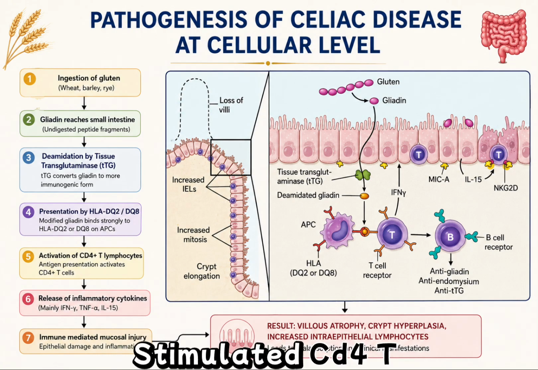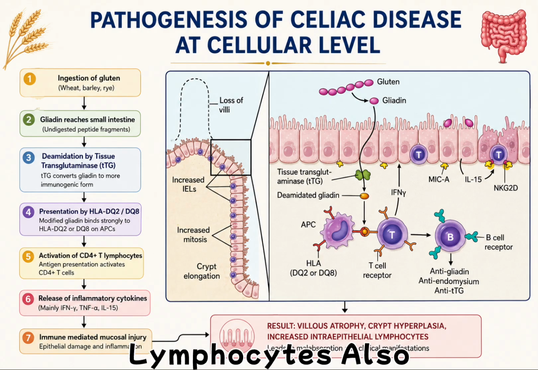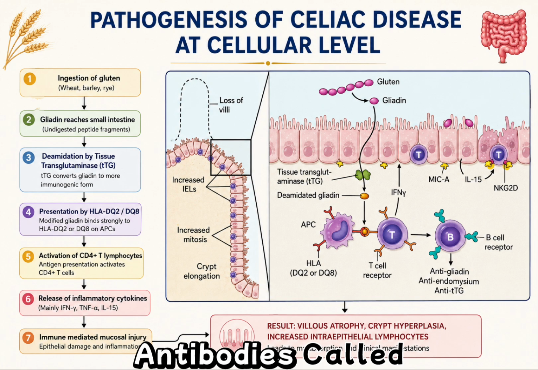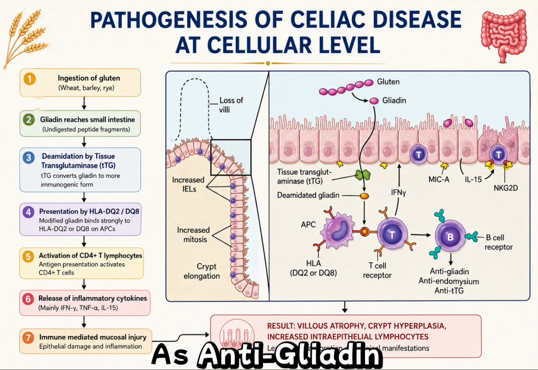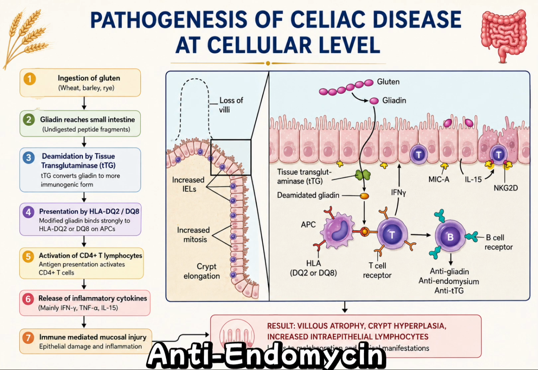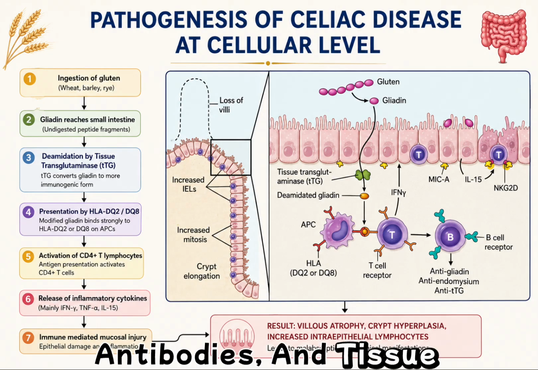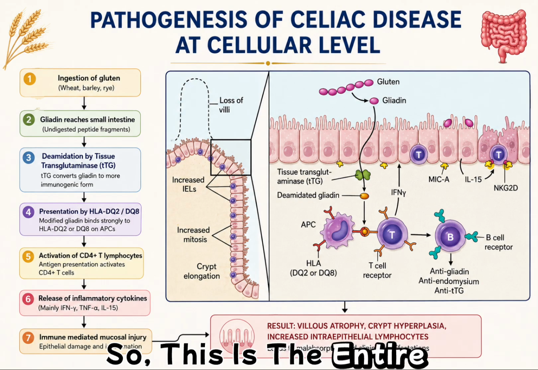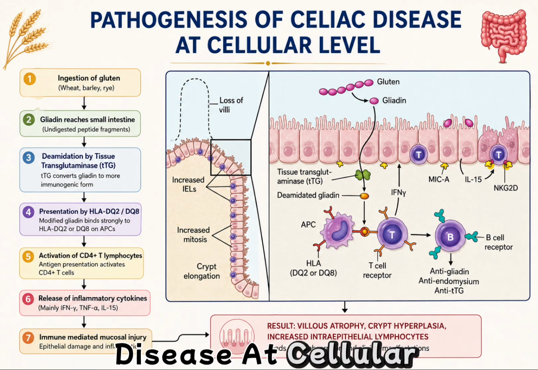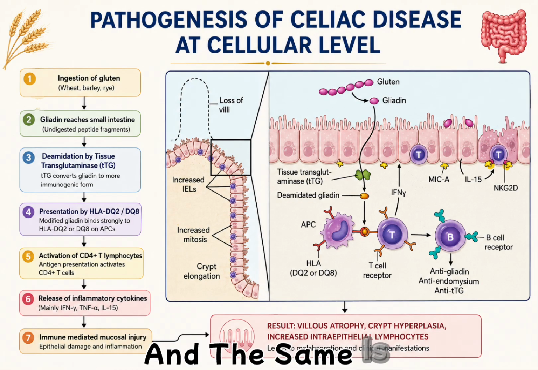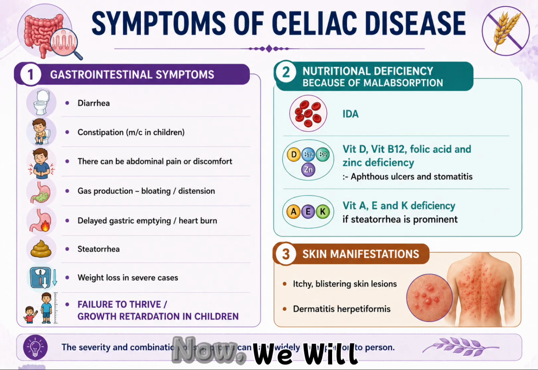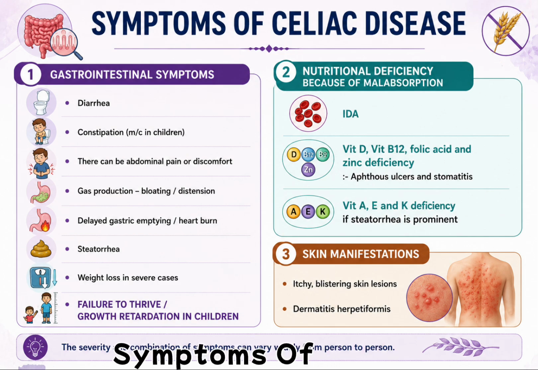These stimulated CD4 plus T lymphocytes also stimulate B cells to produce several antibodies called anti-gliadin antibodies, anti-endomysium antibodies, and tissue transglutaminase antibodies. So this is the entire pathogenesis of celiac disease at cellular level, and the same is summarized in that flow chart. Now we'll understand the symptoms of celiac disease.